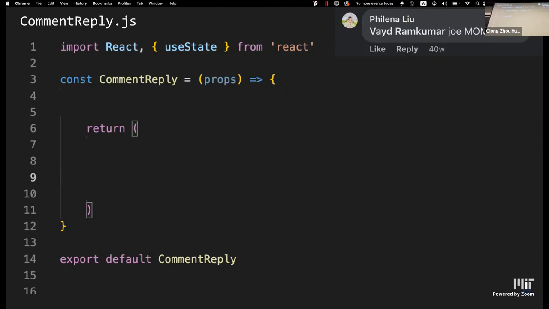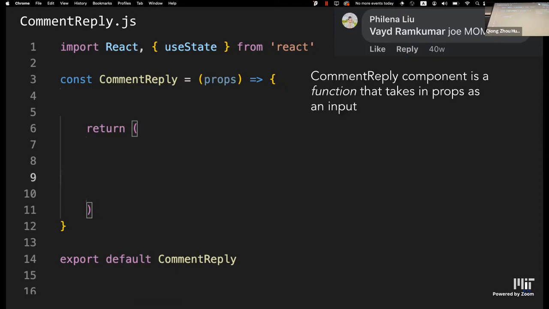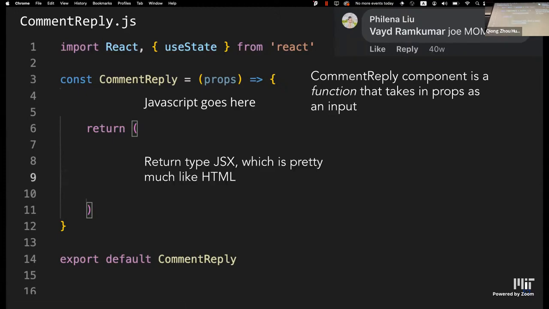Within these curly brackets, we're going to have some JavaScript and a return statement. The JavaScript goes on top of the return statement, so there is the state and the other JavaScript stuff. In the parentheses, it's going to return something called JSX, which is pretty much like HTML.